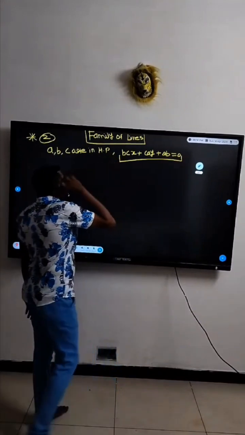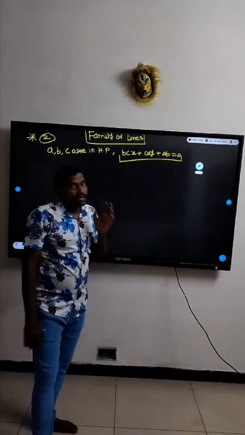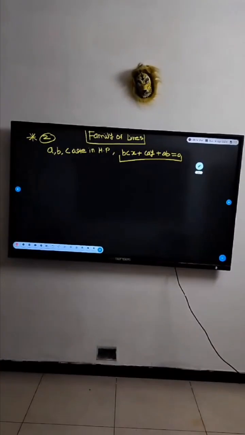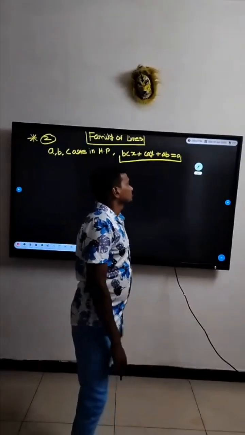You have to find out that. Is this a complete question or not? I'll check and say yes. A, B, C are in HP, then this passes through a fixed point. What is that fixed point? That you have to see. Think.